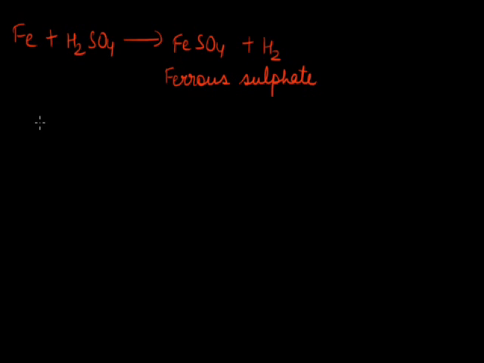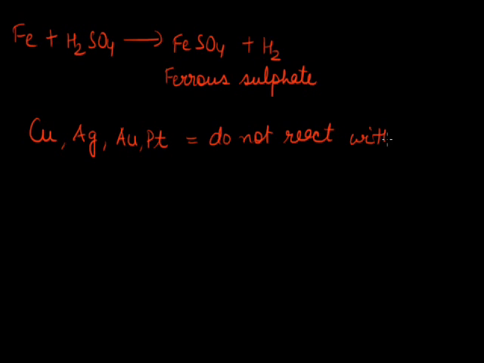Metals like copper, silver, gold, and platinum do not react with dilute hydrochloric acid or dilute sulfuric acid. So these metals like copper, silver, gold, and platinum do not react with dilute acids.